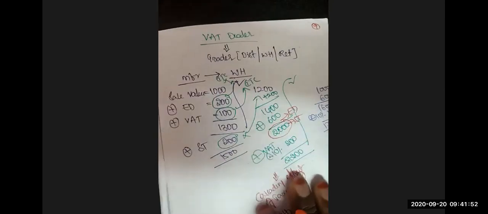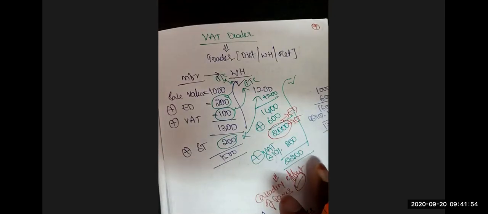Very happy. But if you look at the VAT dealer stage, a trader, a VAT dealer means a trader, can be a distributor, can be a wholesaler, can be a retailer.